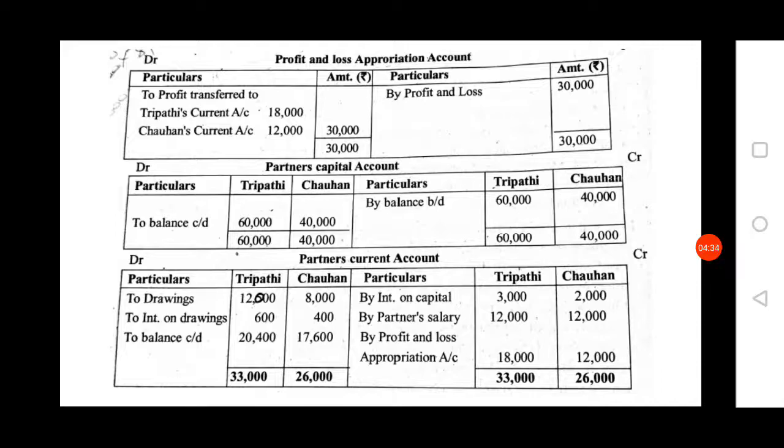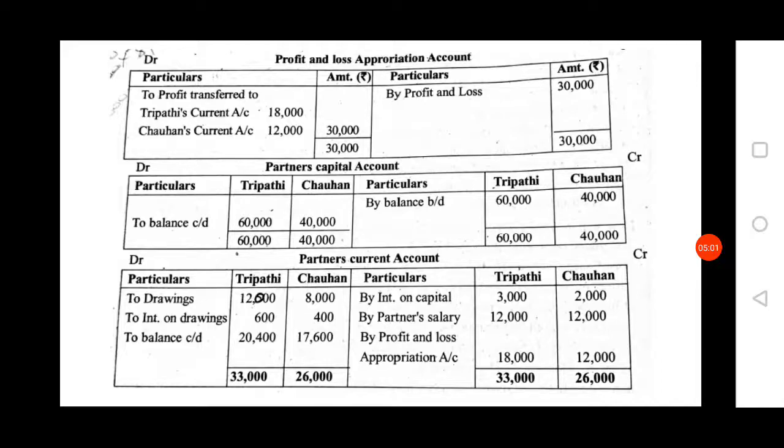Next, profit transferred to the partners Tripathi and Chauhan is already calculated in the profit and loss appropriation account. That profit you have to distribute to the partners in the partners current account. Therefore 18,000 and 12,000 you have to record as by profit and loss appropriation account. This much entry on the credit side.